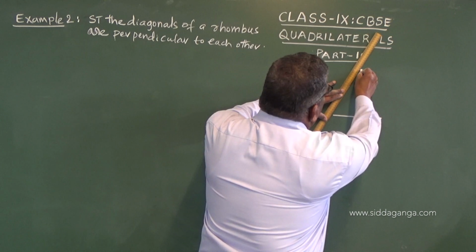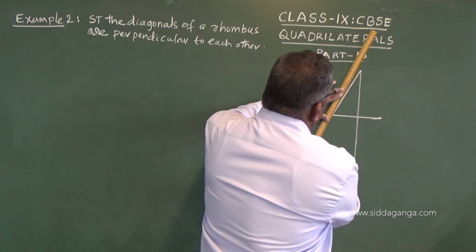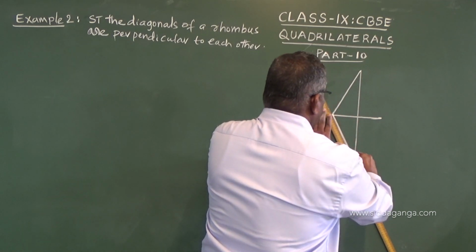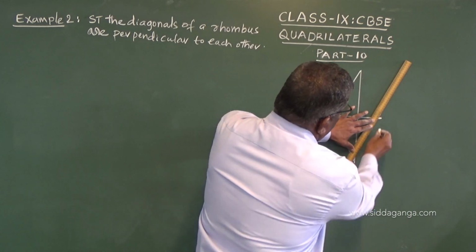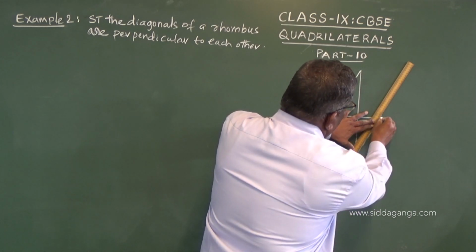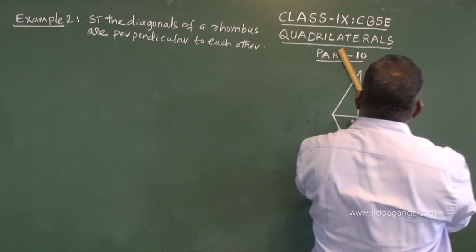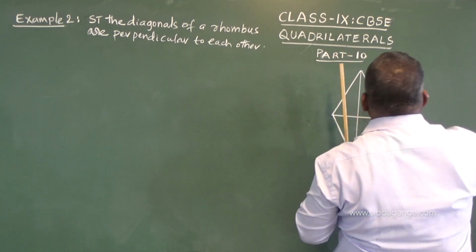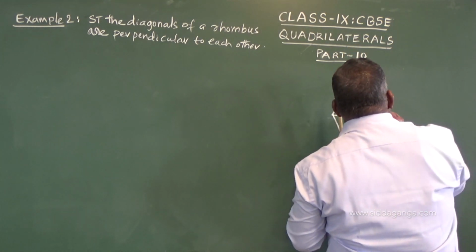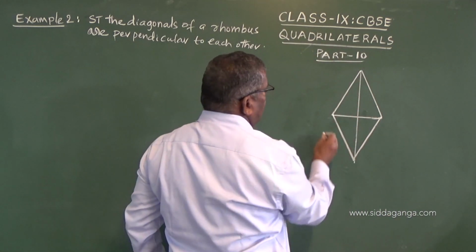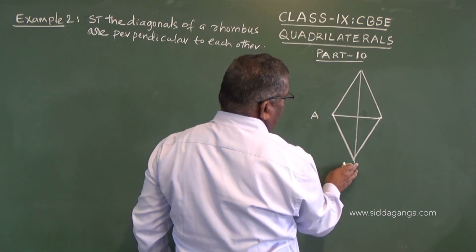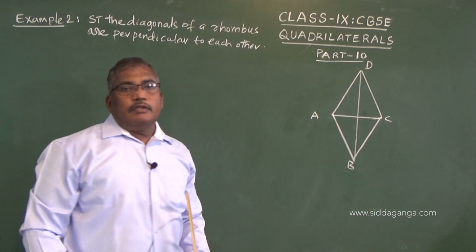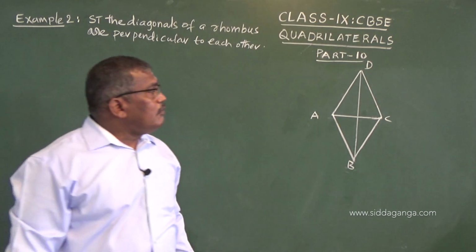Now this is a rhombus. All four sides will be equal in this. So this is A, B, C, D, a rhombus.